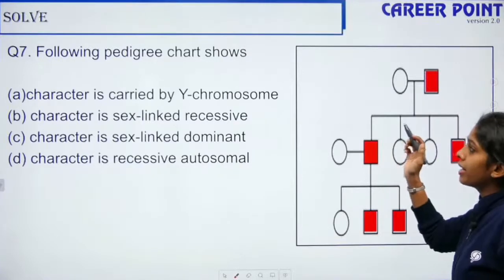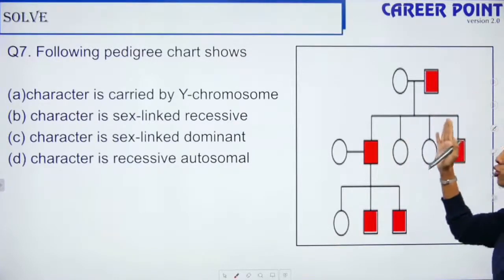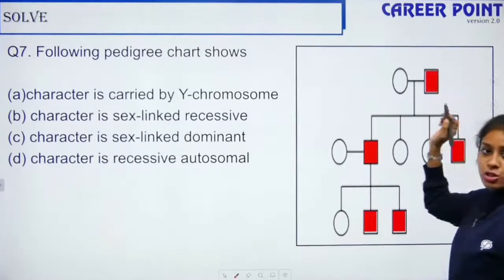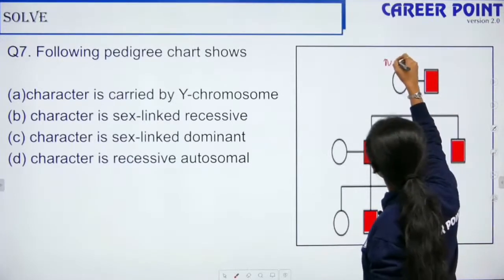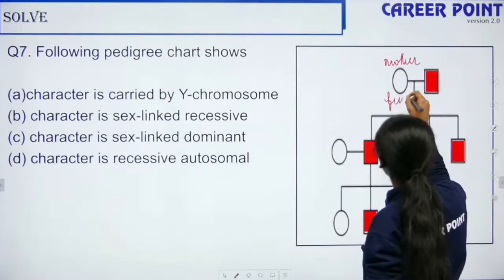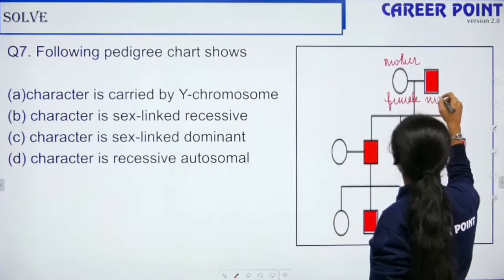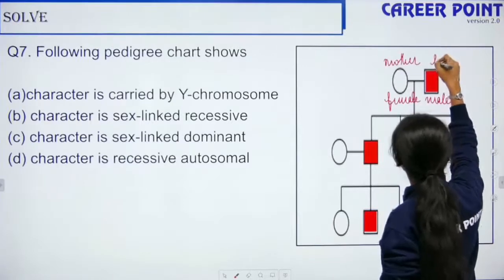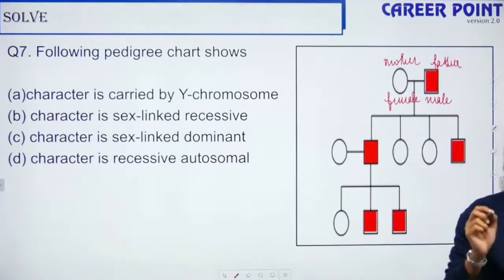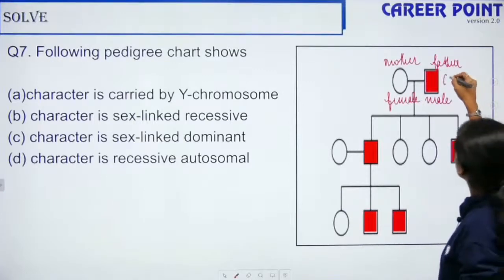The following pedigree chart shows what? If you can see this character, this is the mother, the female, so circle represents female and square represents male in your pedigree. This is the father. Since the father is shaded, the shaded father is affected.